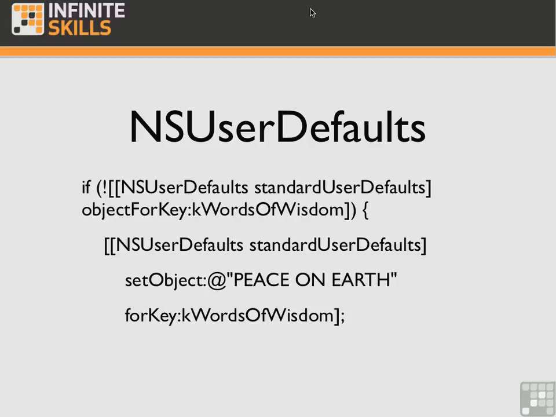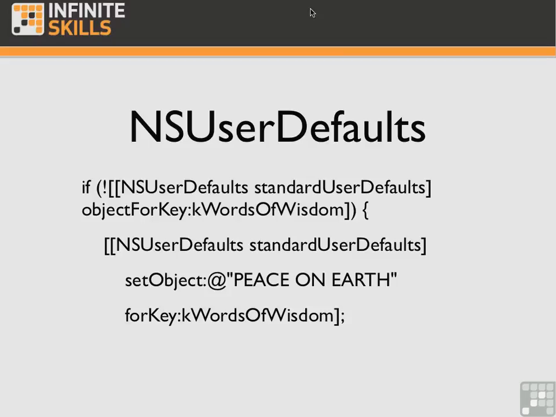The first argument of that method, setObject, is the object you want NSUserDefaults to save. This object must be NSData, NSString, NSNumber, NSDate, NSArray, or NSDictionary. In this case, we're using a string, "Peace on Earth." The second argument is for the key. To get the data back and for NSUserDefaults to know where to save it, you have to be able to identify it to NSUserDefaults. You can, after all, have a number of preferences stored there in the NSUserDefaults database, and it's the key that tells NSUserDefaults which one you are interested in.